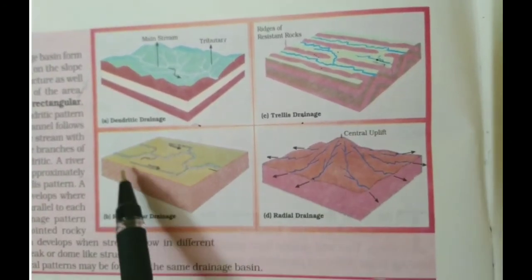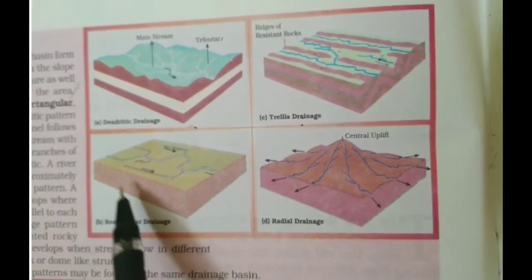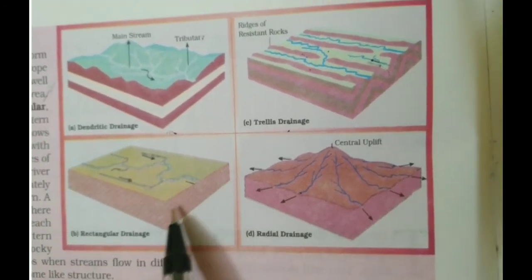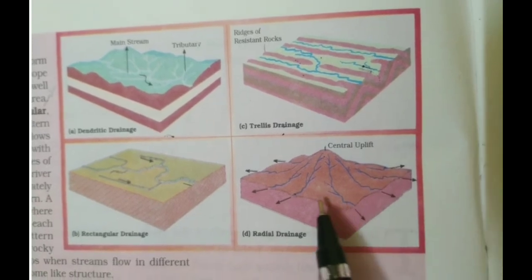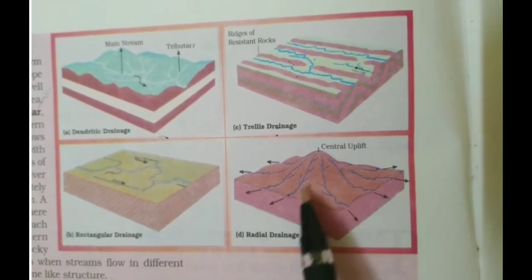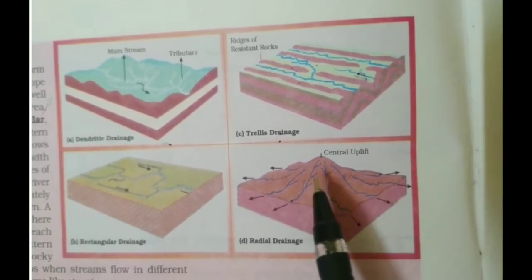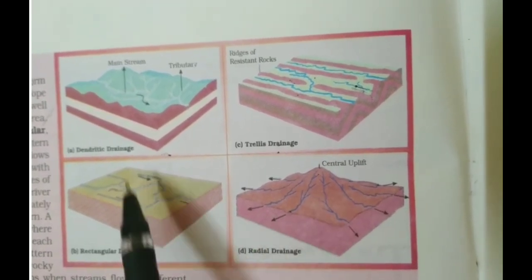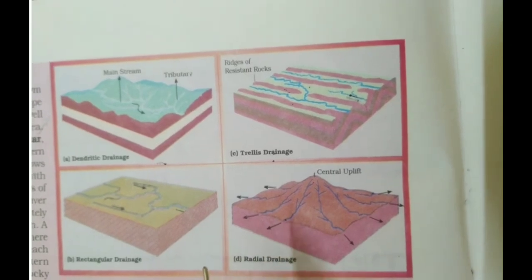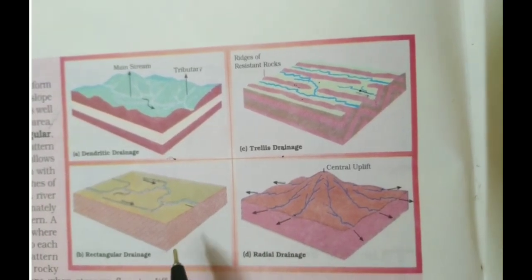A rectangular drainage pattern develops on a strongly jointed rocky terrain. A radial pattern develops when the streams flow in different directions from a central peak or dome-like structure, and a combination of several patterns may be found in the same drainage basin.